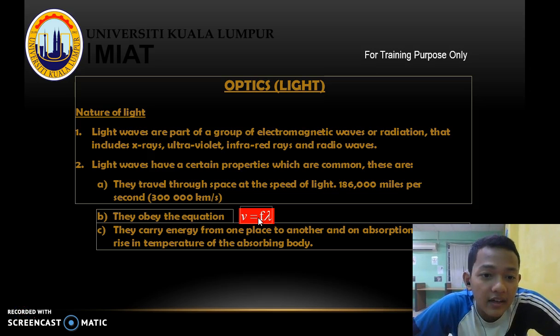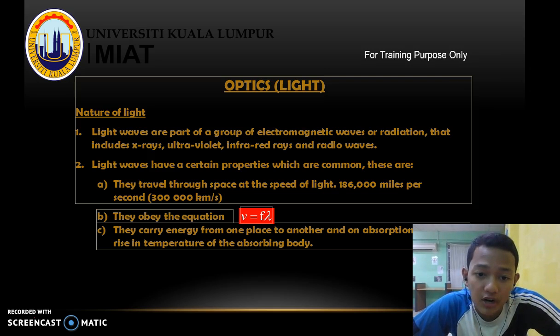Nature of light. Light waves are part of a group of electromagnetic waves or radiation that includes X-rays, ultraviolet, infrared rays, and radio waves. Light waves have certain common properties.